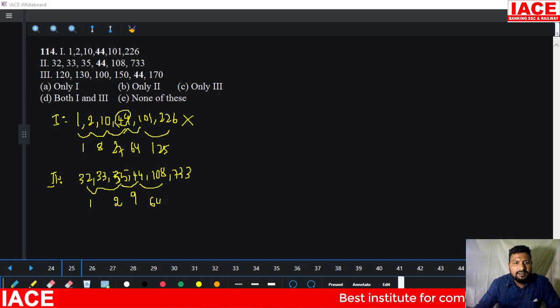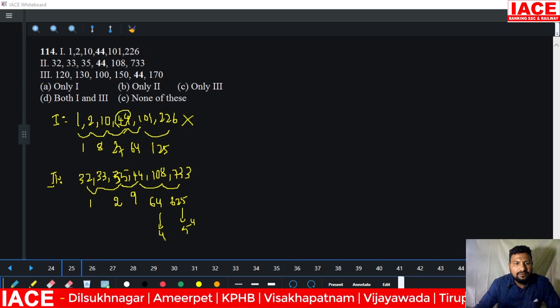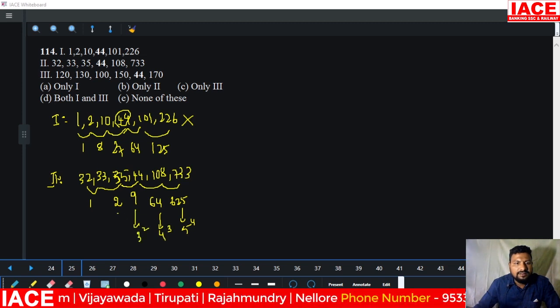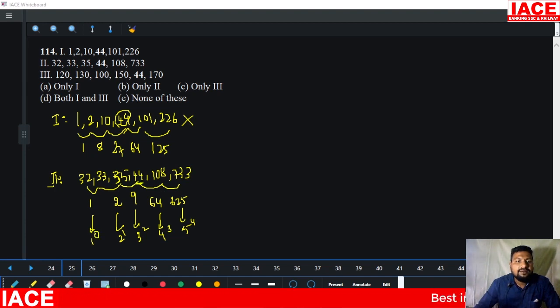64 added. And 108 becoming 625. Look at how to write it. This is 5 to the power of 4. This is 4 to the power of 3. This is 3 to the power of 2. This is 2 to the power of 1. And this is 1 to the power of 0. 1 to the power of 0 value is 1. That means this 44 is set for this series. Okay, statement 2 is correct.